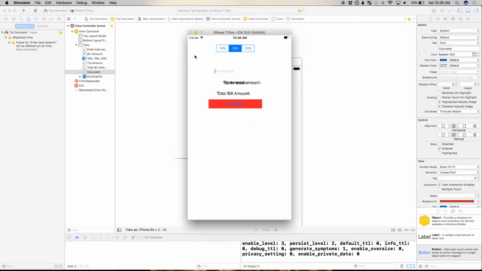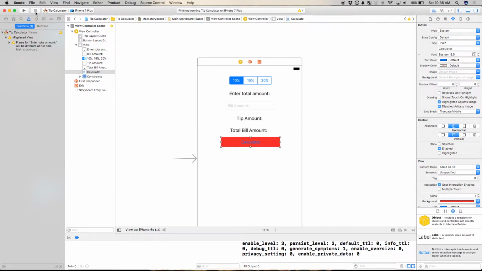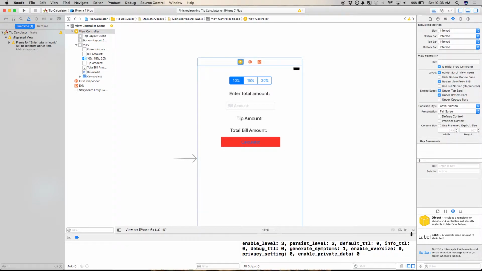Okay? So let's pause it. I hit the stop button here. Well, I want it to look like this. Well, luckily, Interface Builder is pretty intelligent. I can click on my little triangle TIE fighter here, and Xcode's pretty smart. It has this thing called auto layout. It can look at how I've laid it out, and it can say, hey, if you want your app to look like it pretty much looks right now, we suggest you use these constraints.